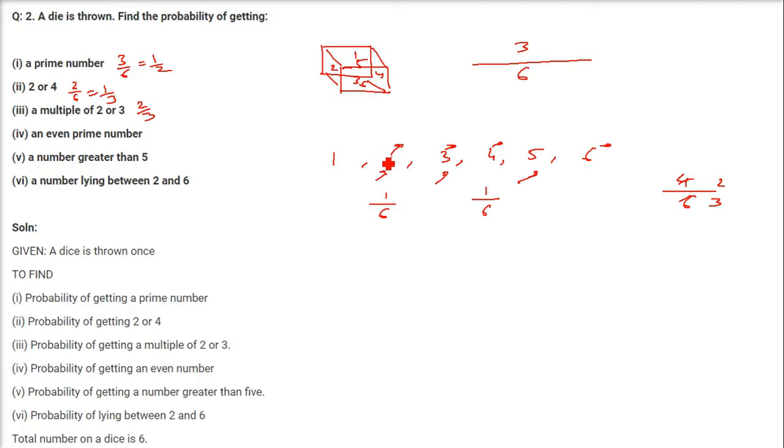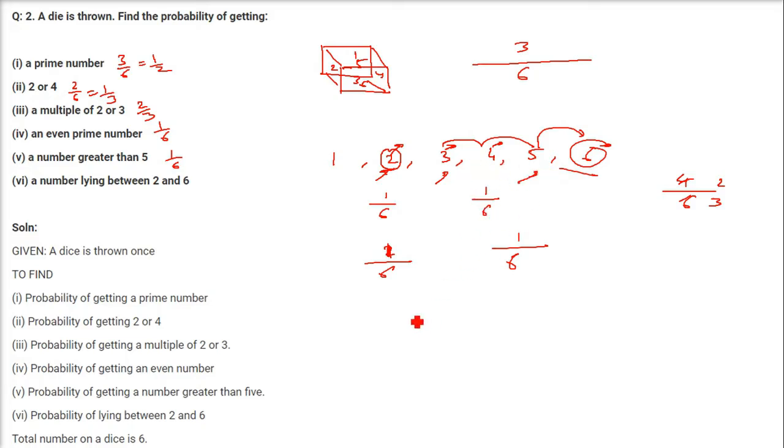An even prime number. So there is only one, that is 2. 2 is an even prime number. So the favorable cases are only 1 and the total is 6. So 1 by 6. A number greater than 5. So number greater than 5 is only 6. So again the probability of getting a number higher than 5 is 1 and the total is 6. So 1 by 6. Number lying between 2 and 6. So 2 and 6 are not included. So 3, 4, 5. These lie between 2 and 6.